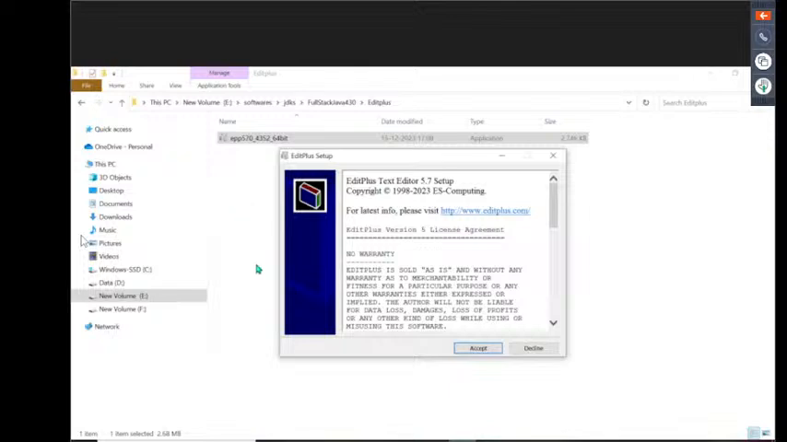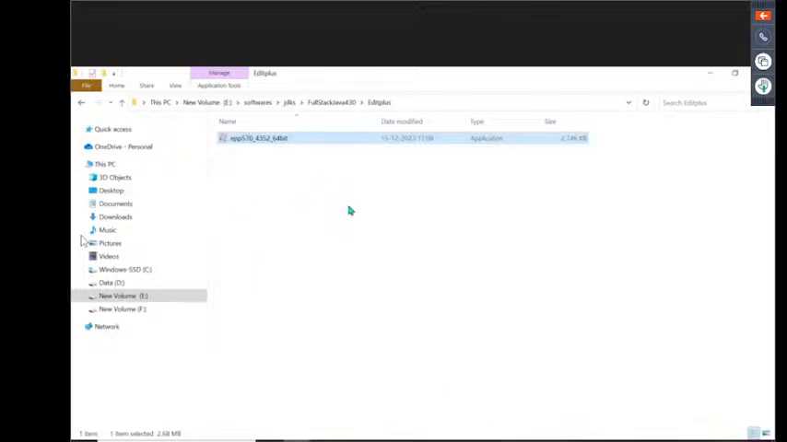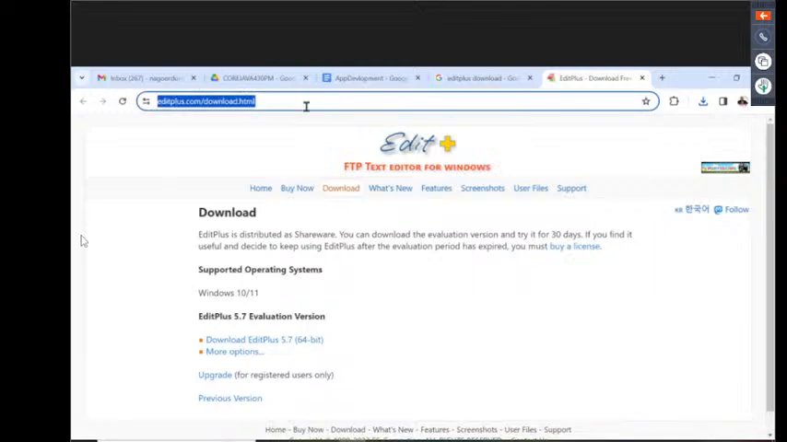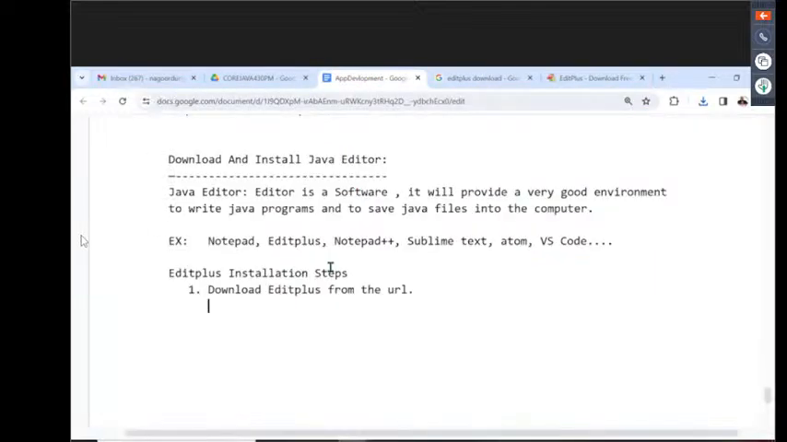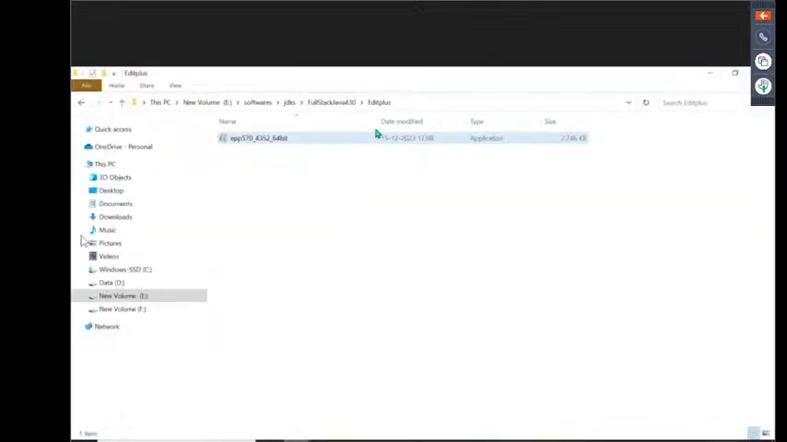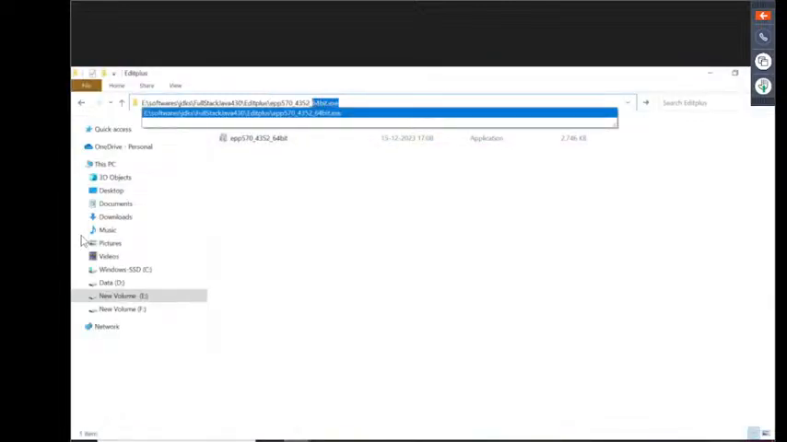Now, okay, fine. Now observe carefully. I want to start this. I want to give you some steps also regarding this download. The link here I have given. The next one is, double click on the file, whatever downloadable file we are getting here, the exe file.